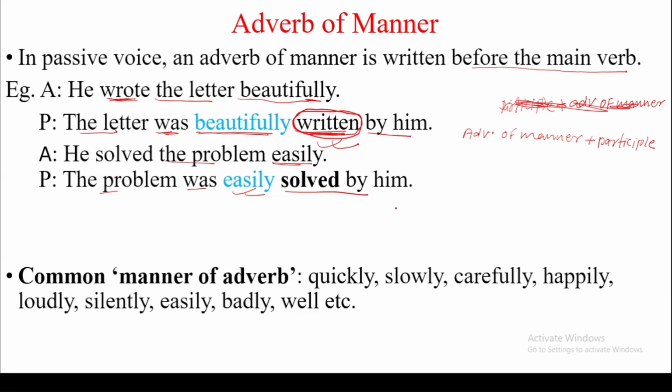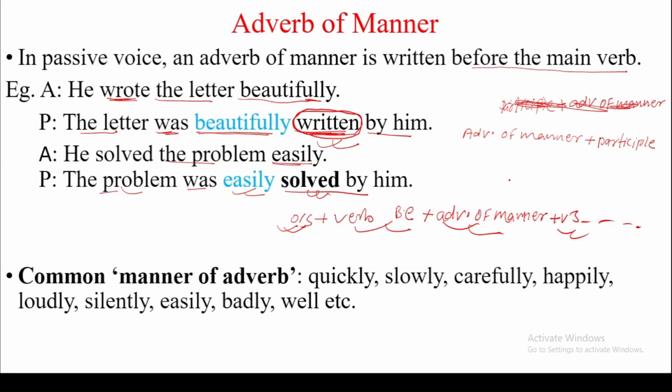It means after verb be, the total structure will be object as subject plus verb be plus adverb of manner plus V3. It means the problem, object as subject, was, verb be, then adverb of manner, then past participle, then the remaining by